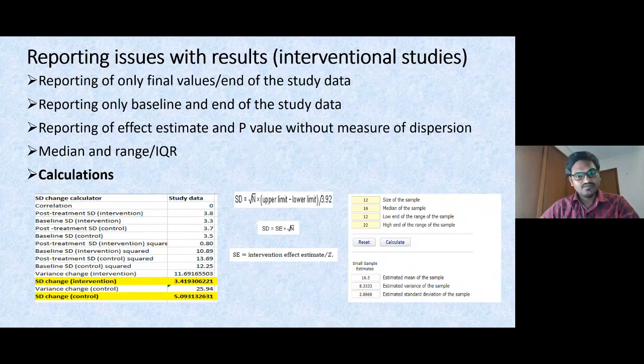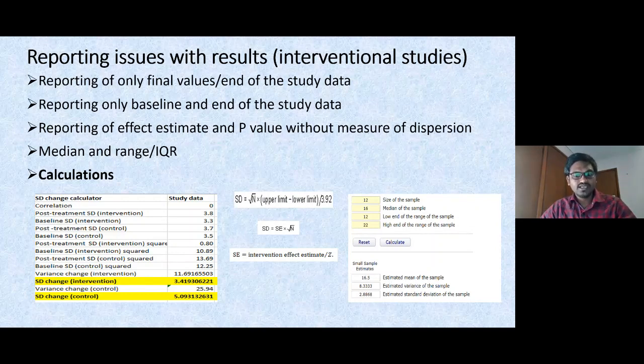You have to subtract the end of the study value minus baseline, but to capture the SD, we have to enter the baseline SD in the intervention and the baseline SD in the comparator group, as well as the end of the study SD for both groups. Then it will calculate and give you the result. These highlighted ones are the SDs that we are going to obtain and input.